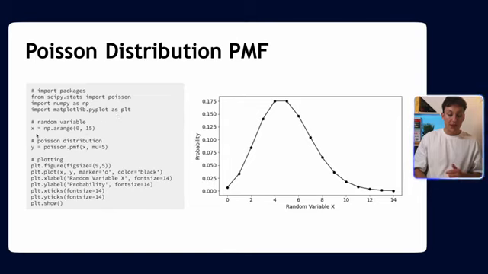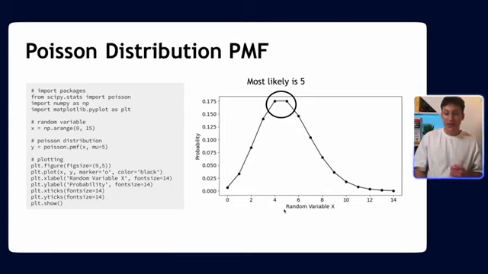We've got numpy and matplotlib, which is our plotting function. We're then going to treat x as the number of claims that can happen. So what we're saying here is that we want to work out what the distribution looks like when we have 1 claim, 2 claims, 3 claims, all the way to 15 claims. We're then going to pass this into the Poisson.pmf, and then we're just going to plot the result. Very simple. And this is what the result looks like.